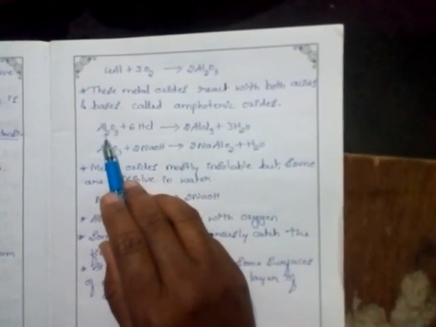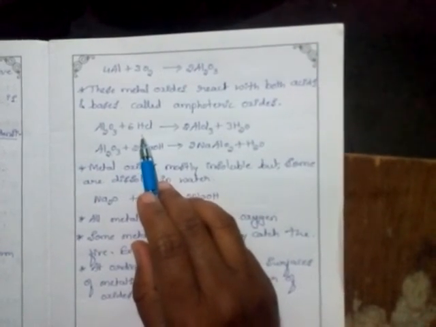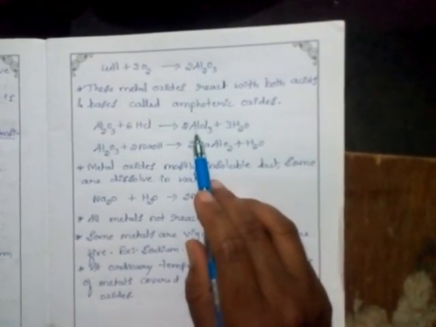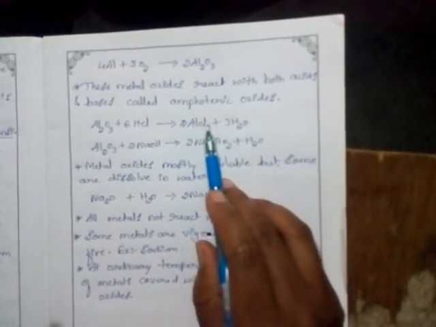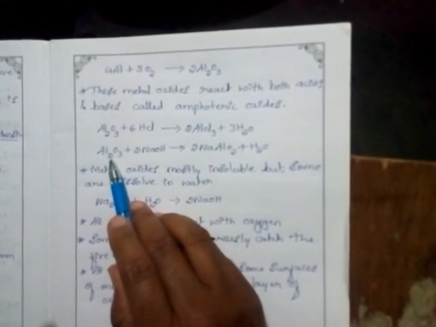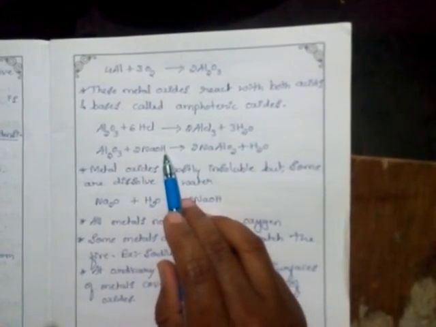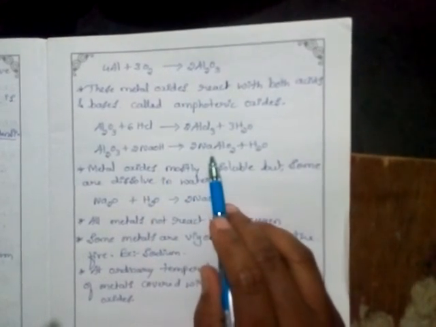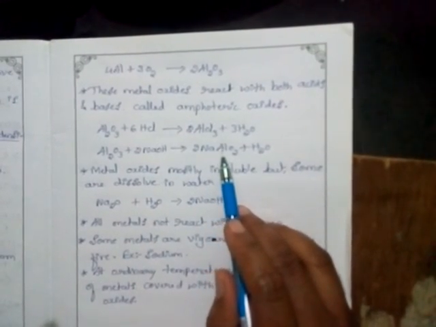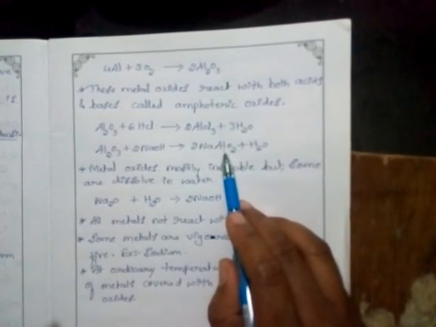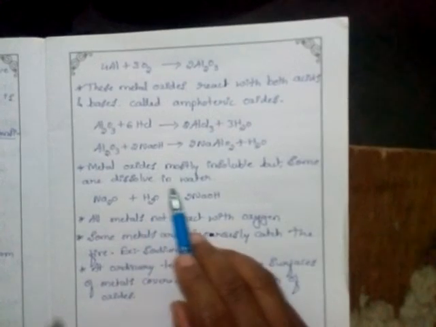For example, Al2O3, aluminium oxide, reacting with hydrochloric acid forms aluminium trichloride plus water. And aluminium oxide plus 2NaOH, sodium hydroxide, gives sodium aluminate plus water.